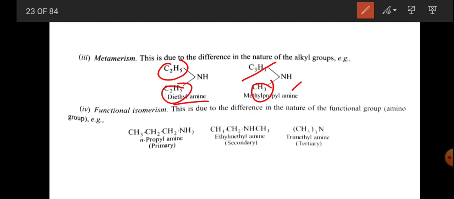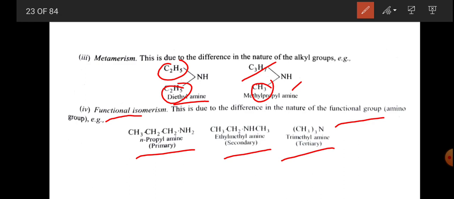And functional isomerism. This is due to the difference in the nature of the functional group, the amino group. This is the primary amine, 1-aminopropane, this is the secondary amine, and this is the tertiary amine.